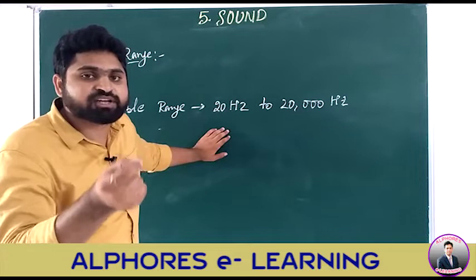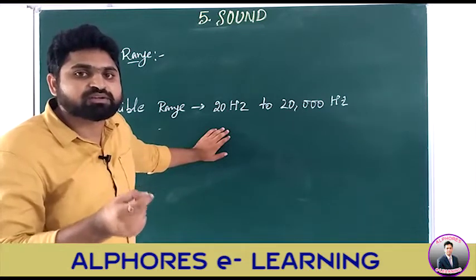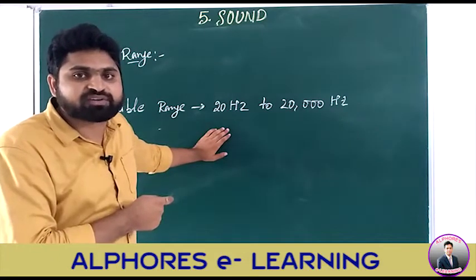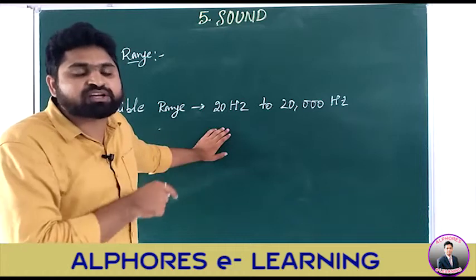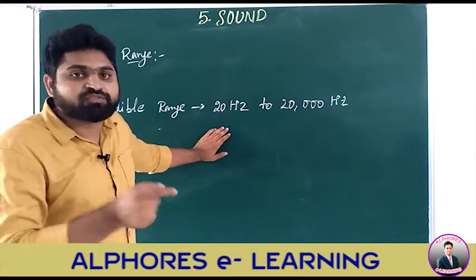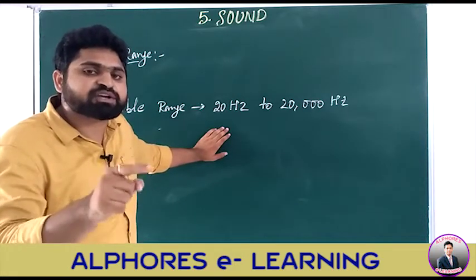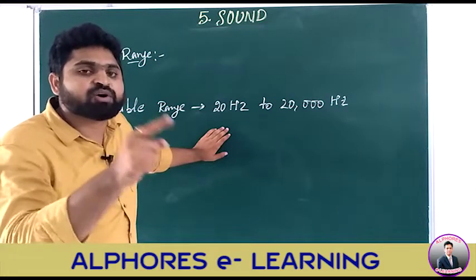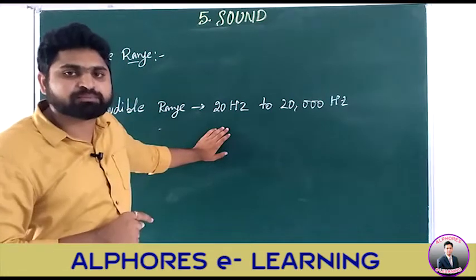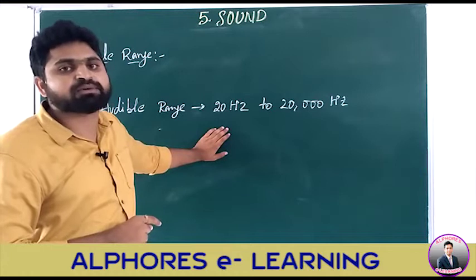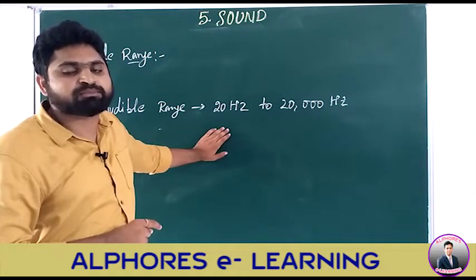Of course, we know that any vibrating body produces sound. Here also the body is set into vibration, right? So we are able to hear this sound, children. If a body makes 20 vibrations in 1 second, that sound can be heard by a normal human being. This is the minimum frequency, the minimum sound we can say.